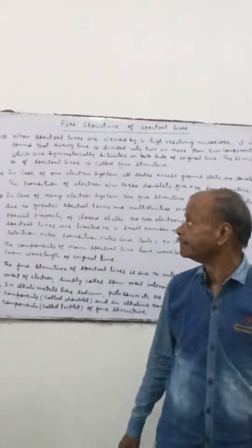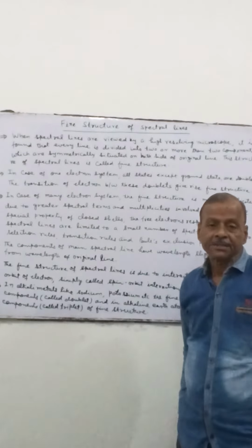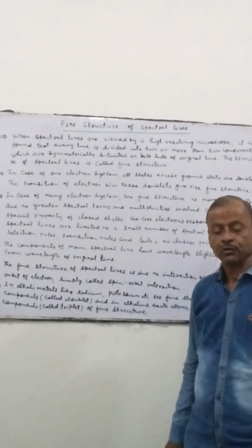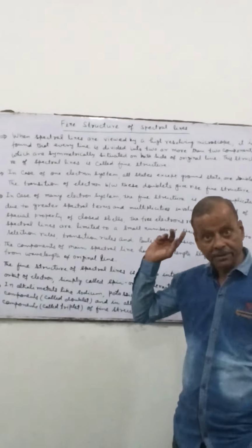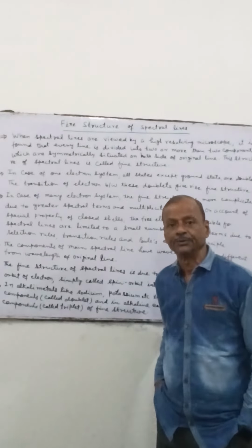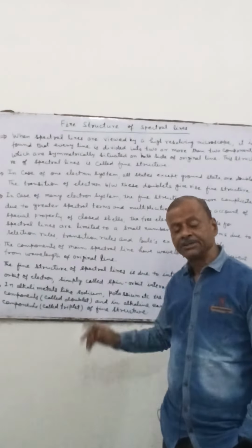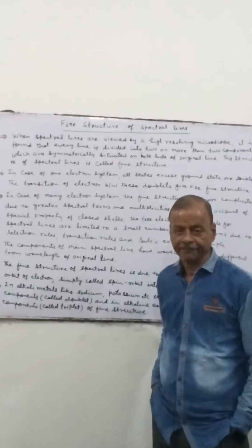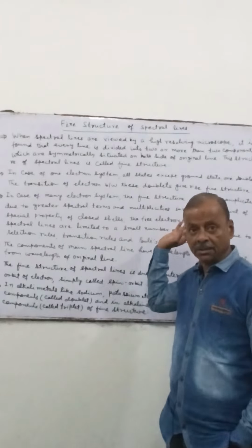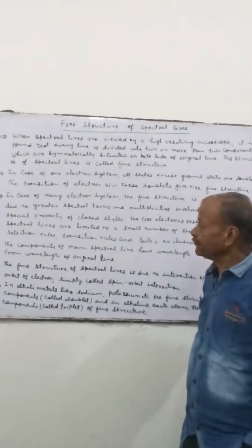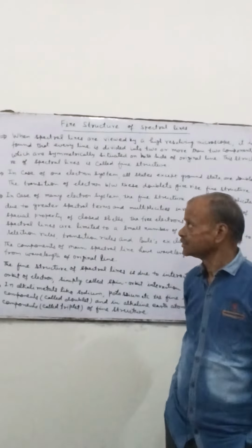Fine structure of spectral lines. When the spectral lines are viewed by a very high resolving power microscope, it is found that every spectral line is divided into two or more than two components, which are symmetrically situated on both sides of the spectral line. This phenomenon is called the fine structure of spectral lines.